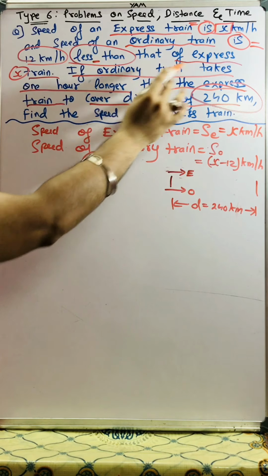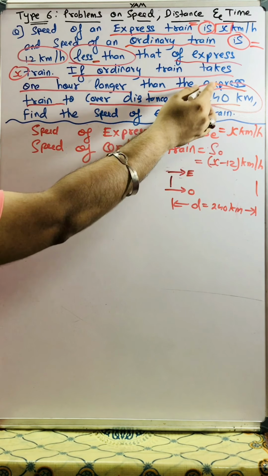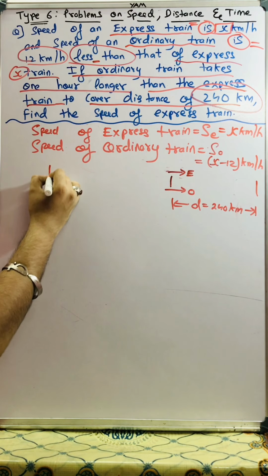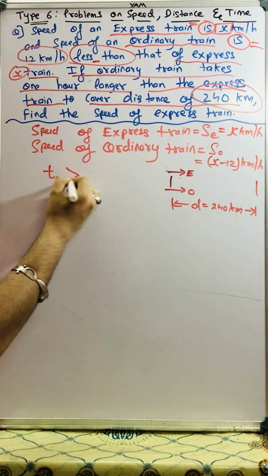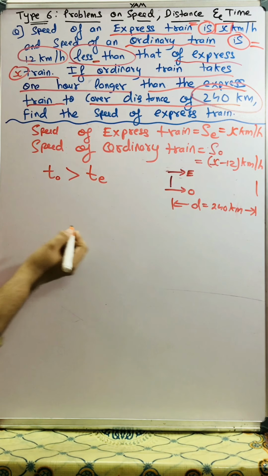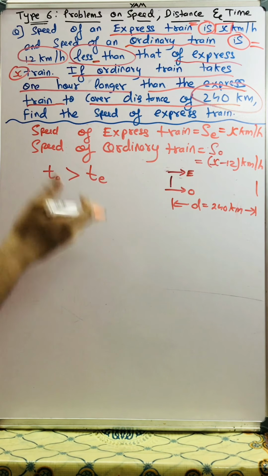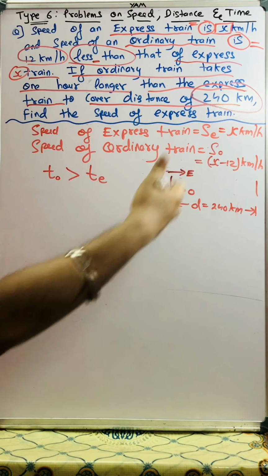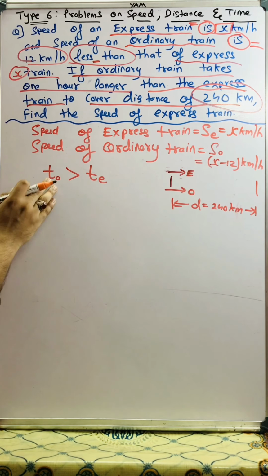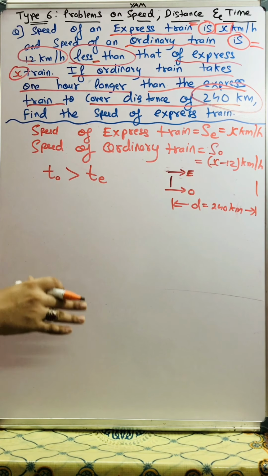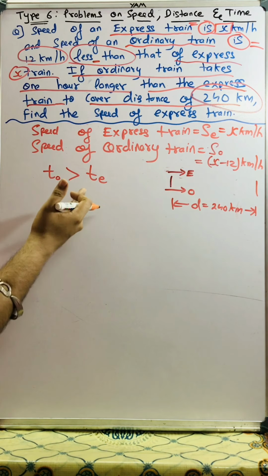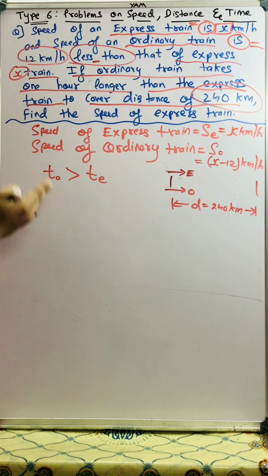If the ordinary train takes 1 hour longer than the express train, so the time of the ordinary train is greater than the time of the express train. It's very obvious. The express train is fast, so it will reach the destination very quickly. But the ordinary train is slow, so it will take more time as compared to the express train. That's the reason the time of the ordinary train is more.